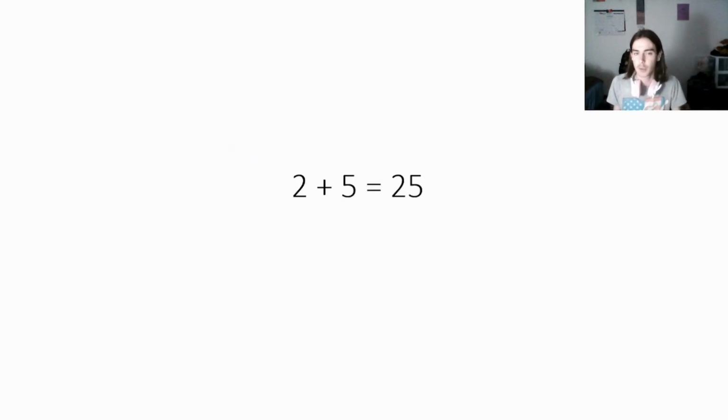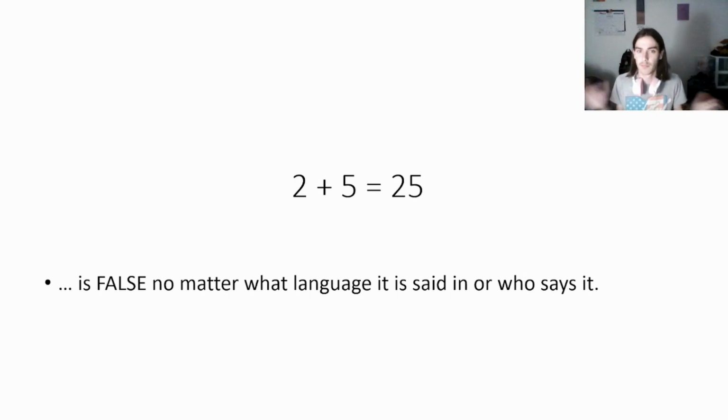Mathematicians like to work with objective statements, like 2 plus 5 equals 25. Statements don't have to be true, though. This is false. No matter what language you say it in, no matter who says it, this is objectively false, as long as we agree on the definition of addition and equality. Luckily, in mathematics, we tend to just wind up dealing with objective statements. But sometimes it is a thing you have to look out for.